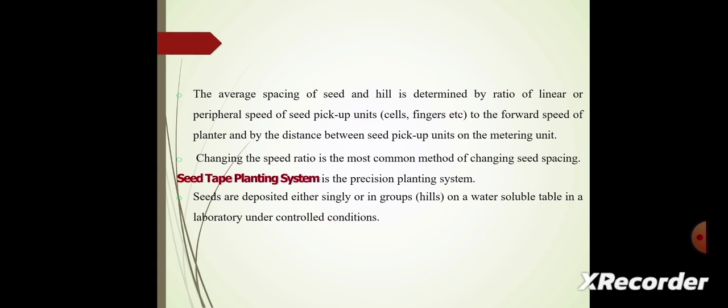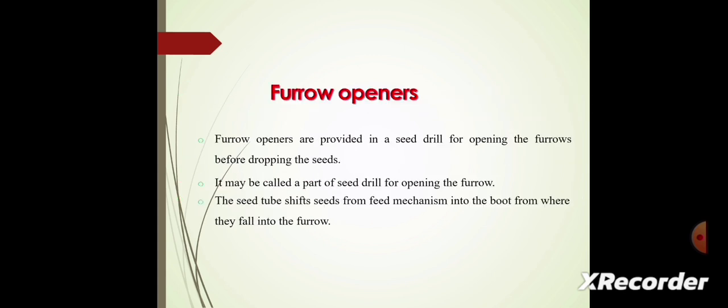Next, we see the seed tape planting system, which is a precision planting system. In this, seeds are deposited either singly or in groups on a water-soluble tape in a laboratory under controlled conditions.